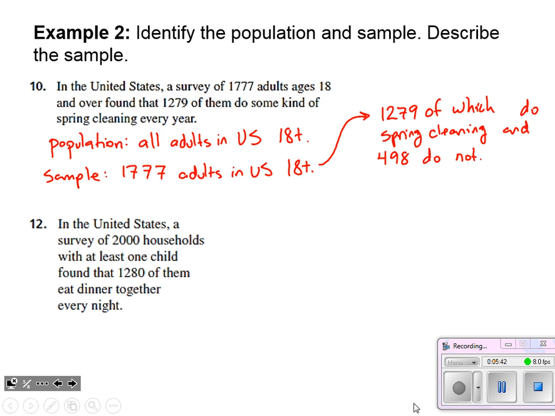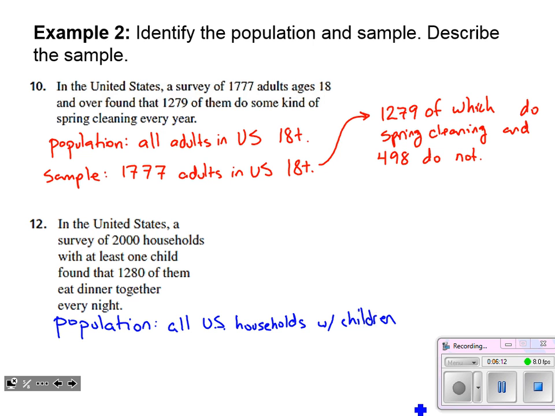Number 12, in the U.S., a survey of 2,000 households with at least one child found that 1,280 of them eat dinner together every night. What is our population? Because naturally our survey is giving us a statistic, it's not giving us a parameter. The population here is all U.S. households with children. The sample is 2,000 U.S. households with children.